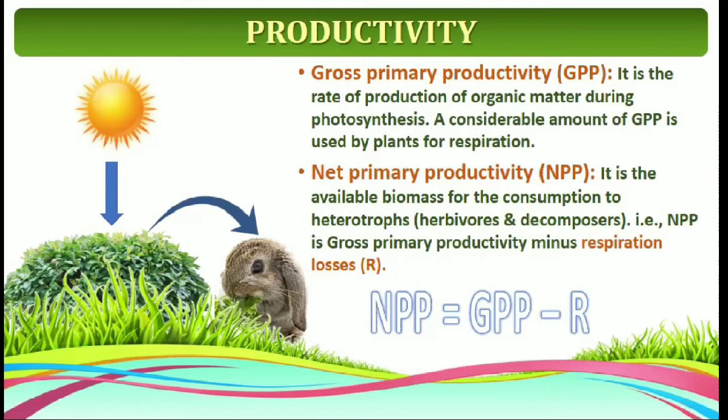Then what is net primary productivity? It is the available biomass for consumption to heterotrophs, including herbivores and decomposers. Net primary productivity is gross primary productivity minus respiration losses. So try to understand, gross primary productivity is the total productivity. From the total productivity, when you subtract the amount of energy which is used during respiration, we will get net primary productivity.